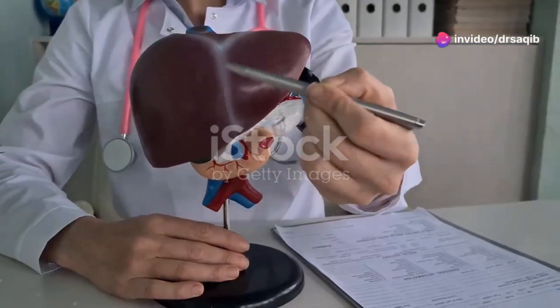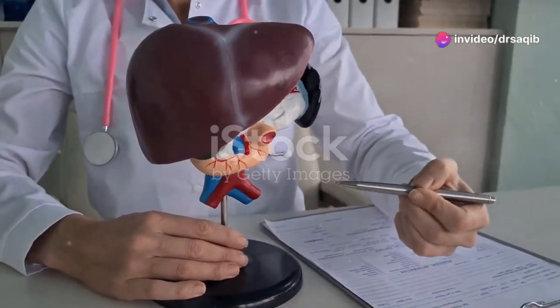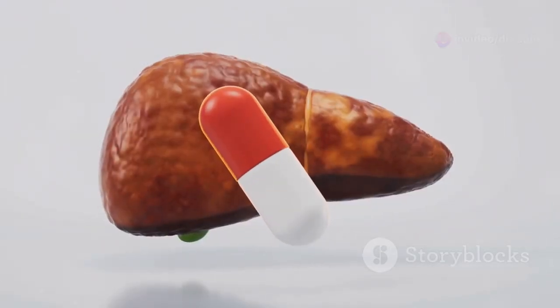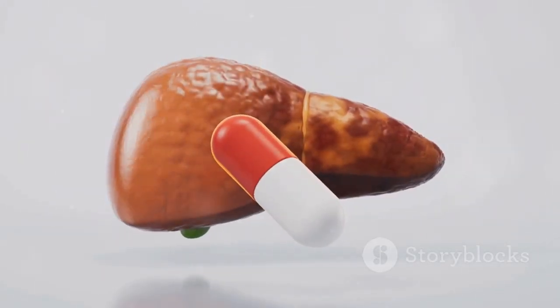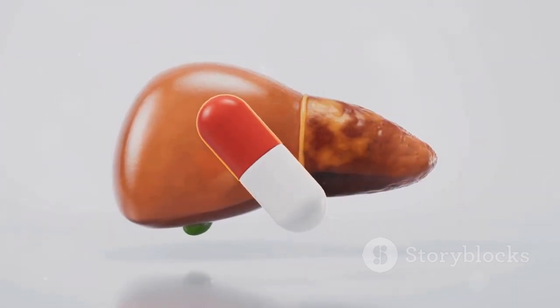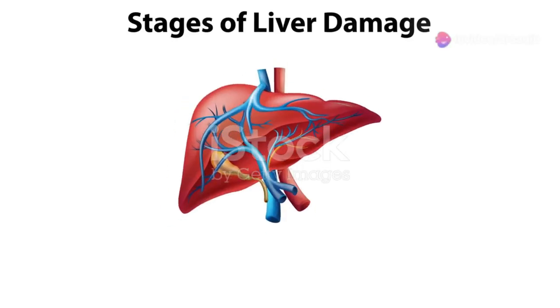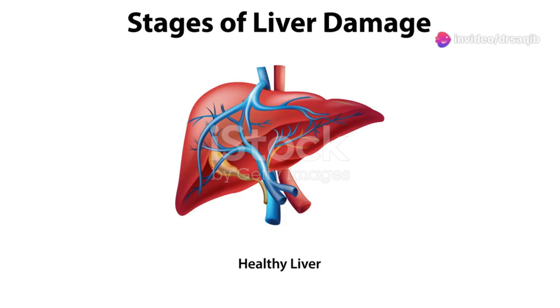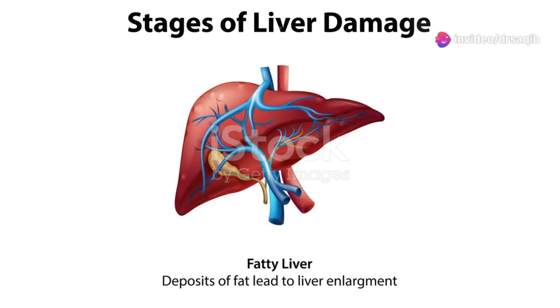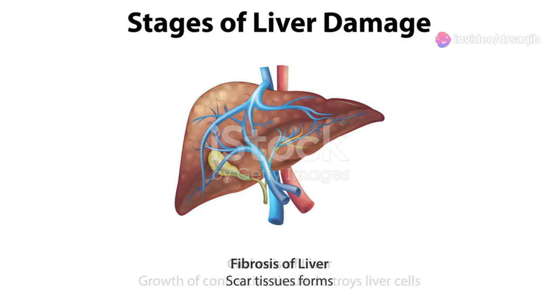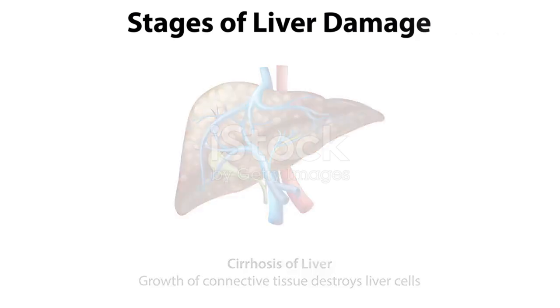Fatty liver disease is a condition where there is too much fat in the liver. This excess fat can interfere with the liver's ability to function properly, leading to a range of health issues. Our liver is an amazing organ, working hard to clean our blood and produce substances that help with digestion and energy. It also stores vitamins and minerals and helps regulate our metabolism.